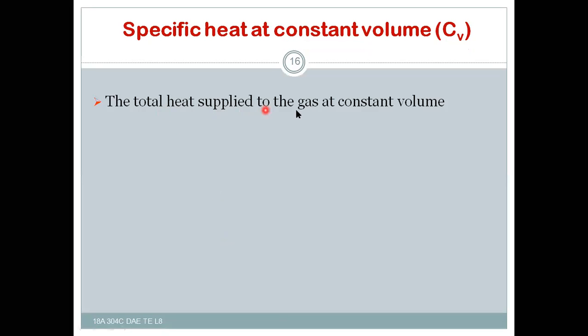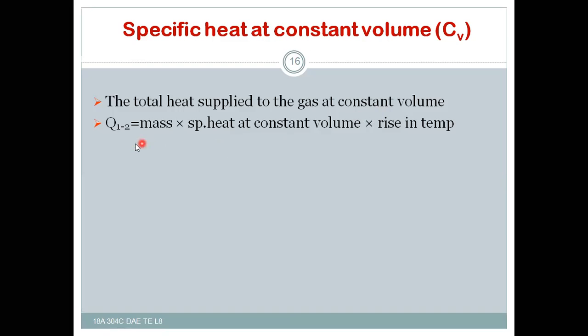Now the total heat supplied to the gas at constant volume is equal to Q12, which is equal to the mass of the gas into the specific heat at constant volume into the rise in temperature. That is m Cv into delta T, or m Cv into T2 minus T1. That is the total heat supplied to the gas at constant volume.